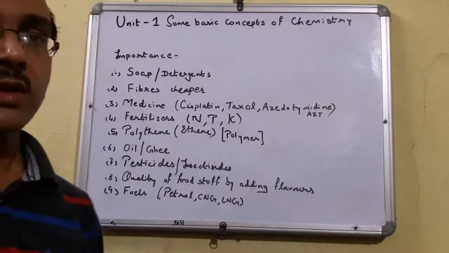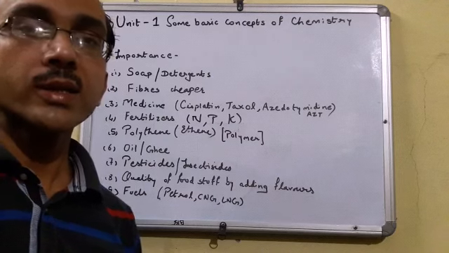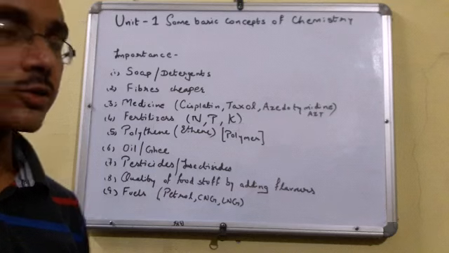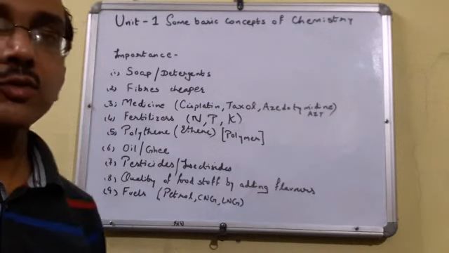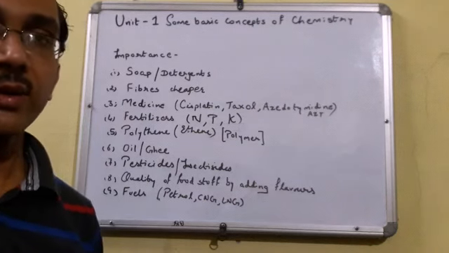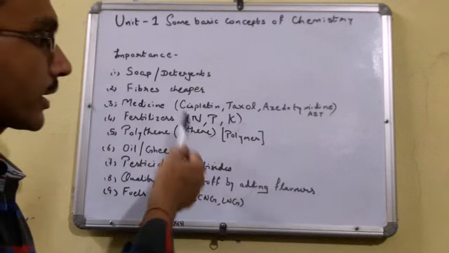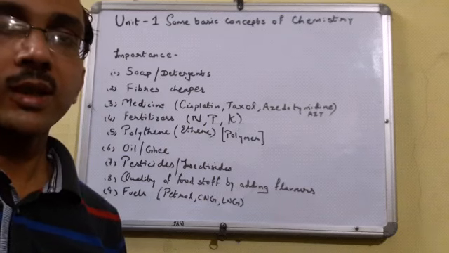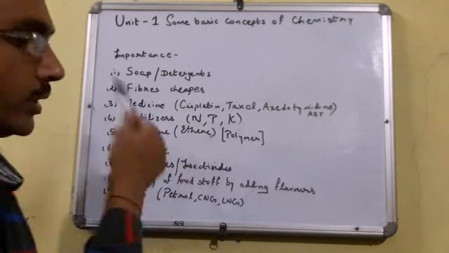Next is fertilizers. We are making good quality fertilizers to increase the yield of crops which contain nitrogen, phosphorus and potassium. Understood? Polythene. We are continuously using polythene in our daily life. So how can it be made? By polymerization of ethene. Ethene is C2H4. When we are polymerizing that ethene, we are getting good quality polythene.